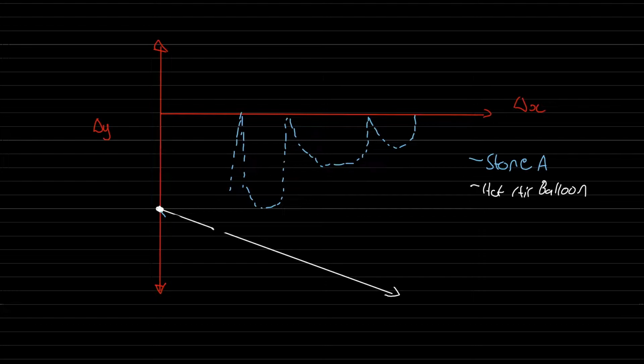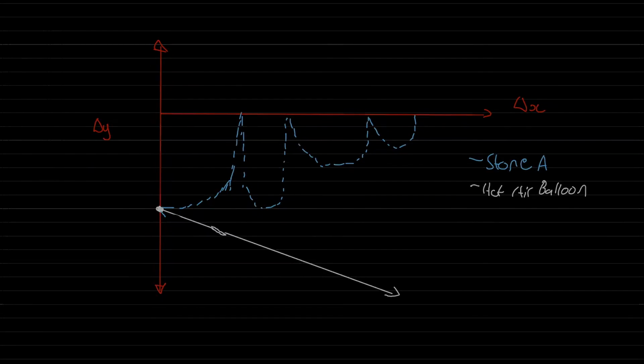The balloon's always moving up at the same speed, right? But the ball is slowing down as it goes up, which means it's going to be more like this. It's not going to pass the white line. It'll start at the white line and then it'll join there like that. So that's a better description of the motion.